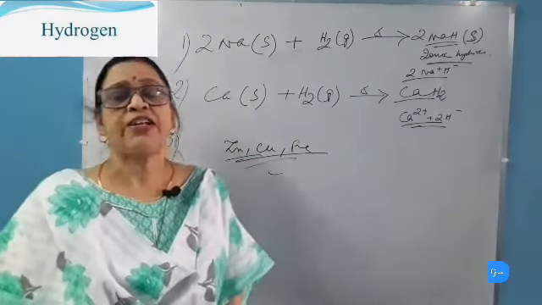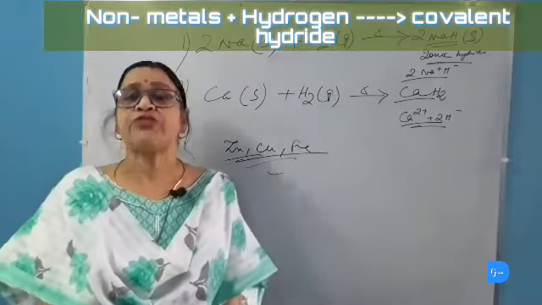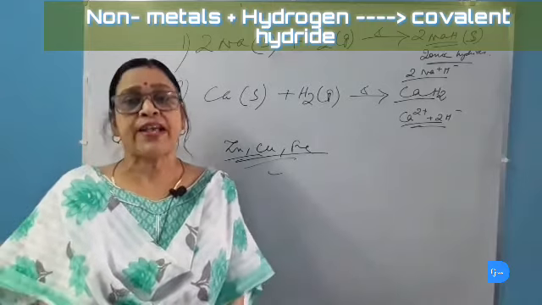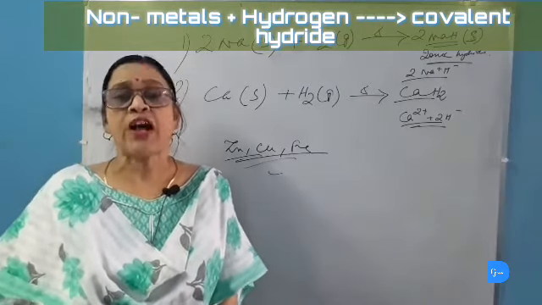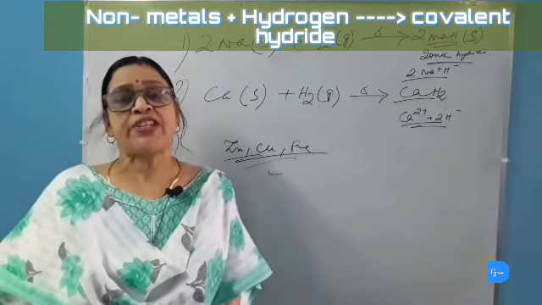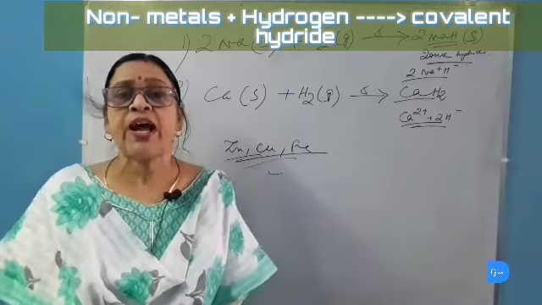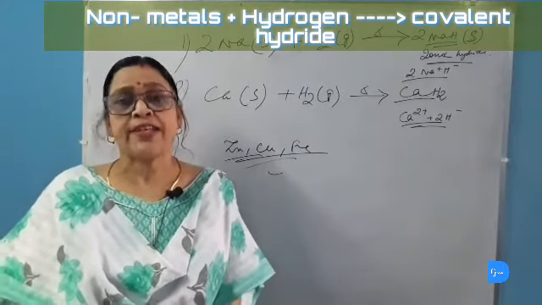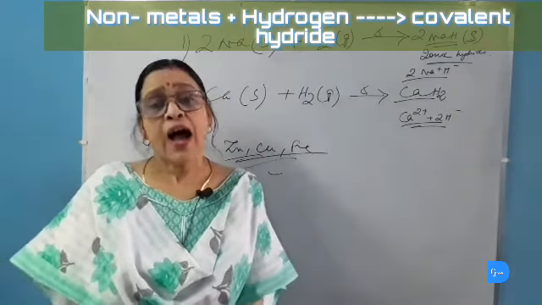Now we will study the reaction of non-metals with hydrogen. Non-metals also react with hydrogen and form covalent hydrides. These covalent hydrides are usually liquid or gaseous in nature and they are covalent compounds because they are formed by the sharing of electrons. So they do not conduct electricity, or they are non-electrolytes. They are stable compounds. Non-metal hydrides are stable compounds. So let's see the reaction of non-metals with hydrogen.